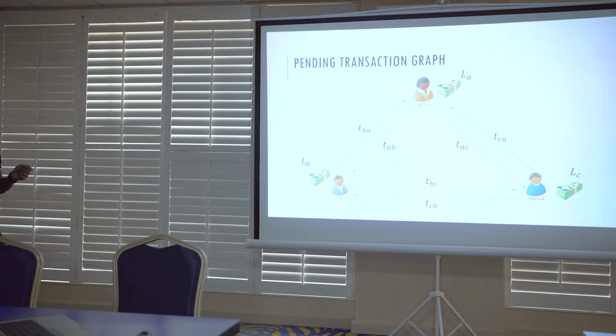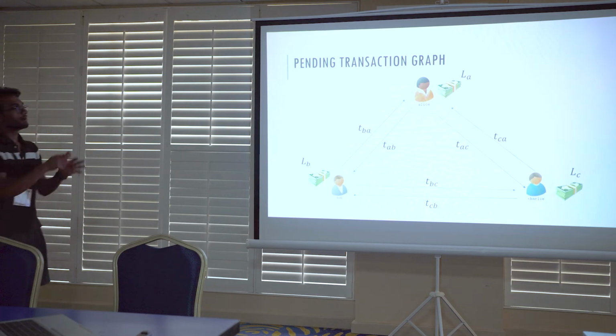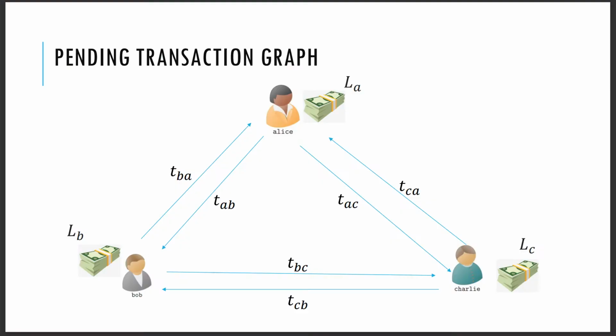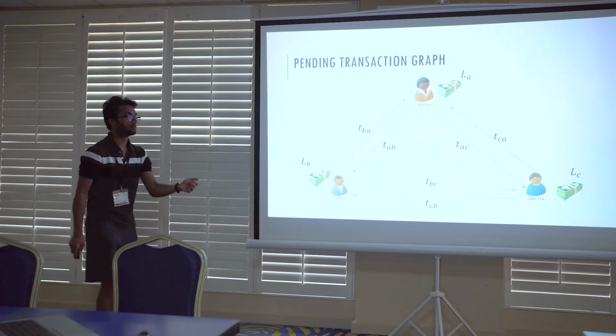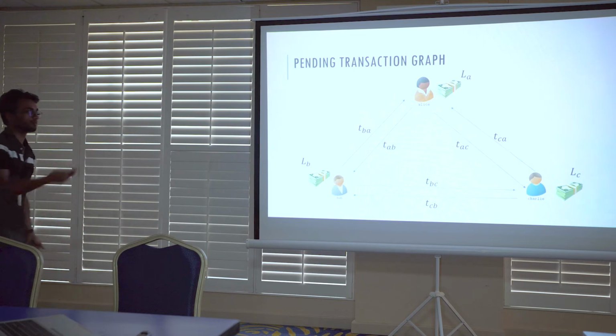So now I'll demonstrate what our protocol is by just abstracting away the actual values. Here I've represented the balances in capital L letters with the subscript representing the participant, and the pending transactions are represented by small letter t. So t sub AB represents the pending transaction from Alice to Bob, and so forth on the other edges.